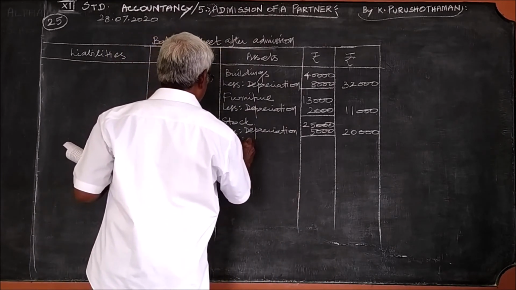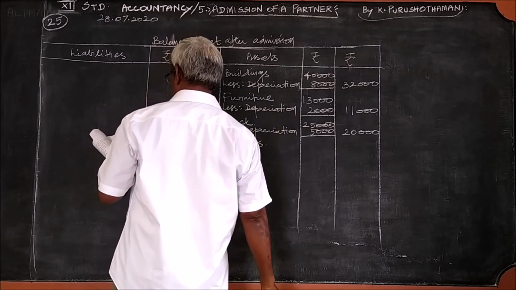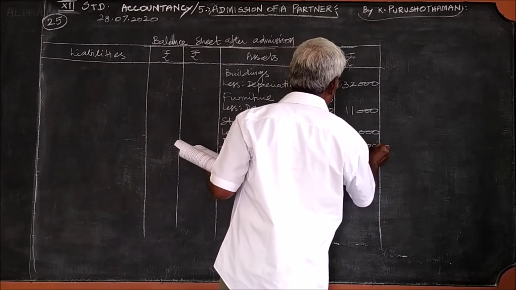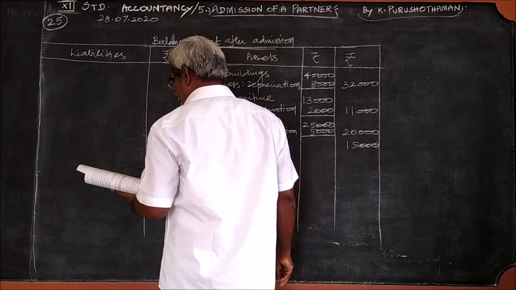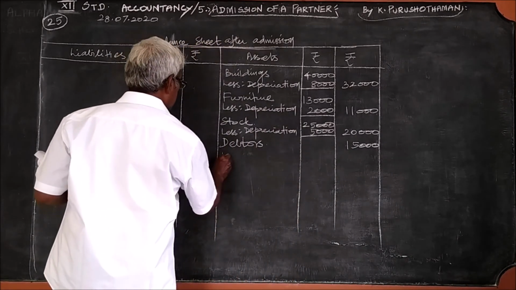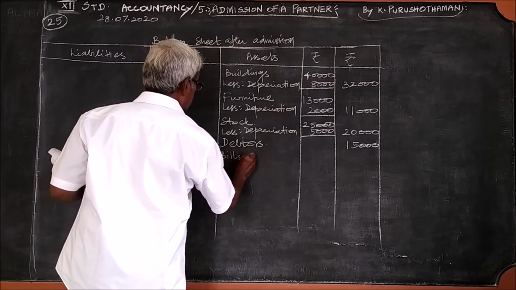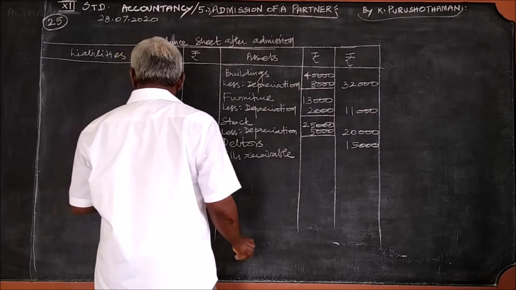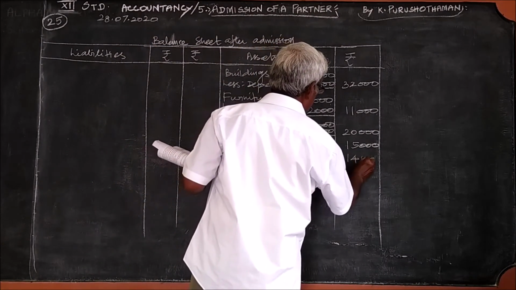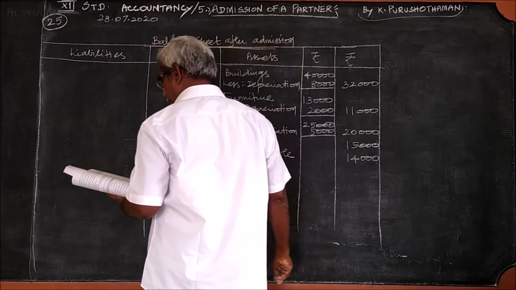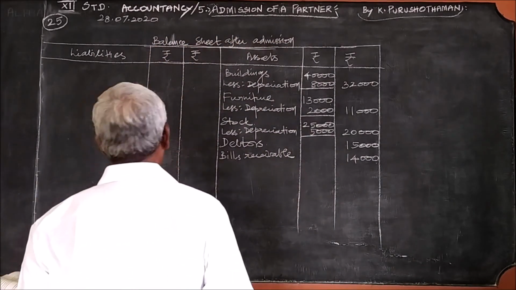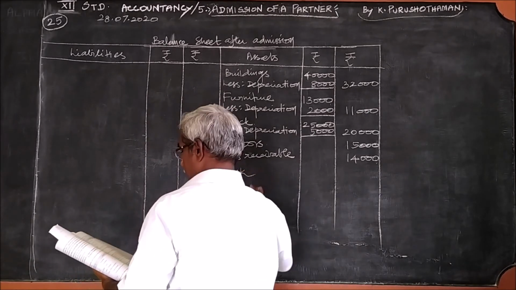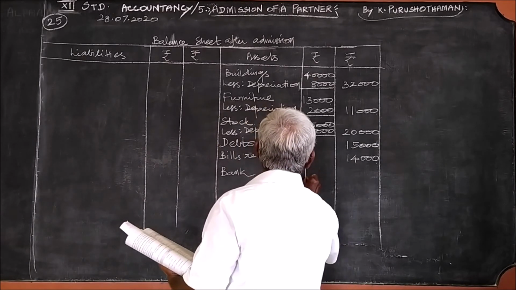Nothing is mentioned about the debtors, so you can write the entire amount. Debtors 15,000. The next item is bills receivable, 14,000. The next item is bank, 18,000.